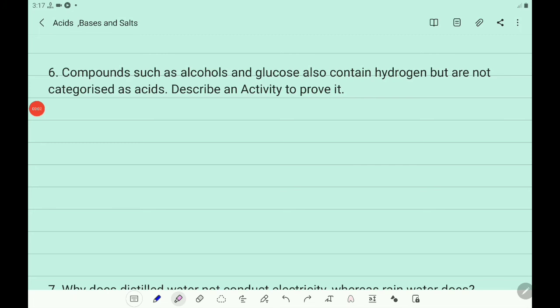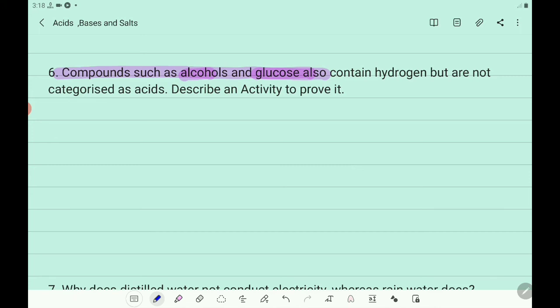Now the sixth question: compounds such as alcohols and glucose also contain hydrogen but are not categorized as acids. Describe an activity to prove it. It is already discussed in the lesson. Describe it by the activity. Here what is the activity that you can write?